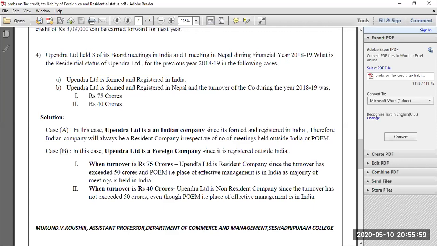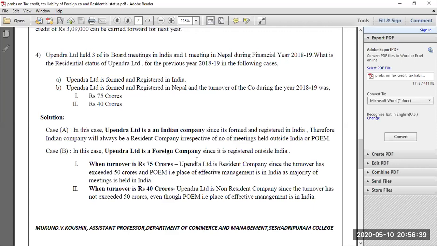Then again, if the foreign company has turnover of more than 75 crores, more than 50 crores, sorry, the foreign company will also be a resident company if the turnover has exceeded 50 crores and it also has a place of effective management in India. So a foreign company can be a resident company in two cases. Case number one, when the place of effective management is situated only in India. In the second case, its turnover in the previous year has to exceed 50 crores. If we satisfy these two conditions, it can be a resident company.